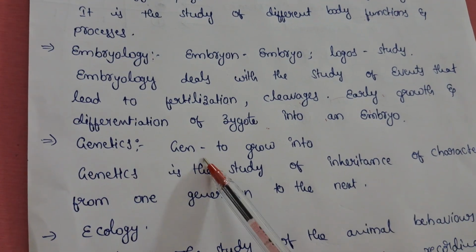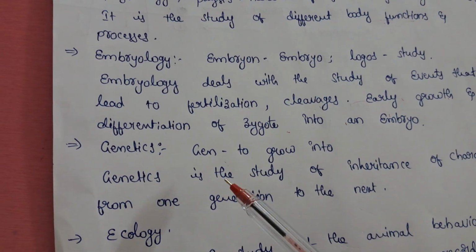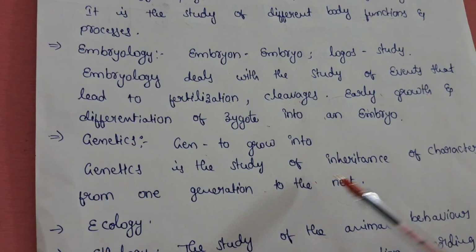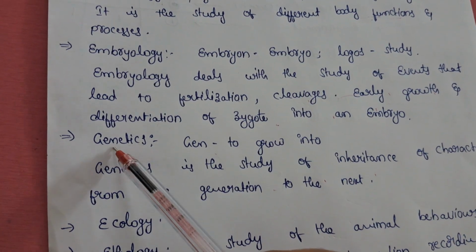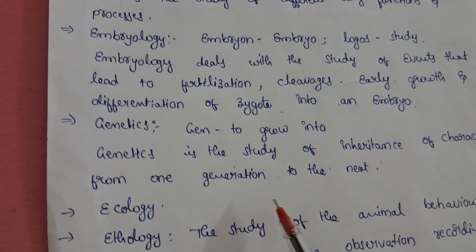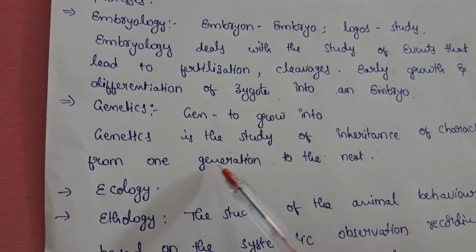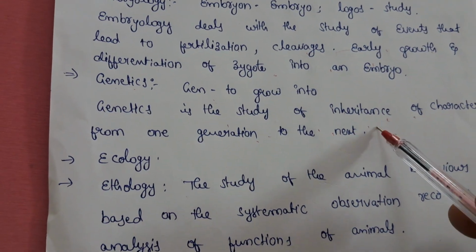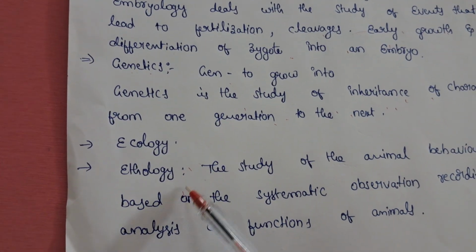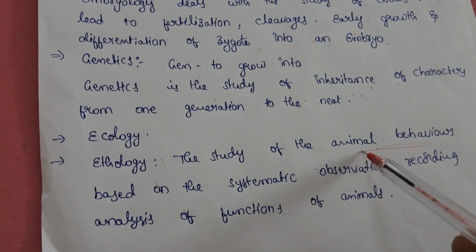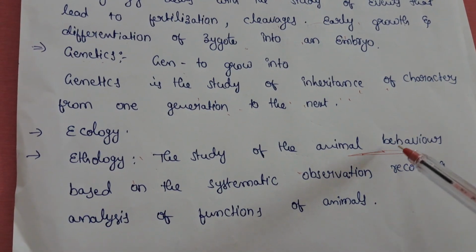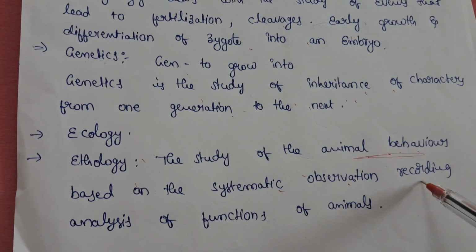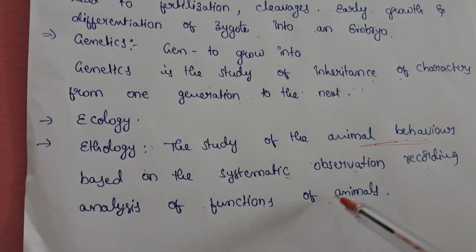Next, genetics. Genetics is the study of inheritance of characters from one generation to the next generation. Next, ethology, the study of animal behavior, with systematic observation, recording and analysis of the functions of animals.